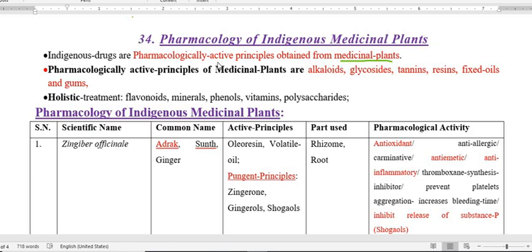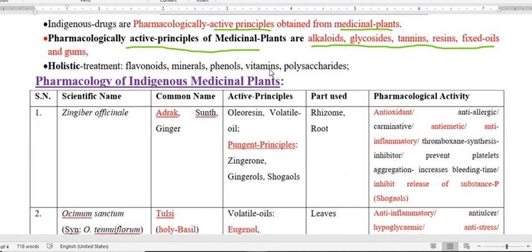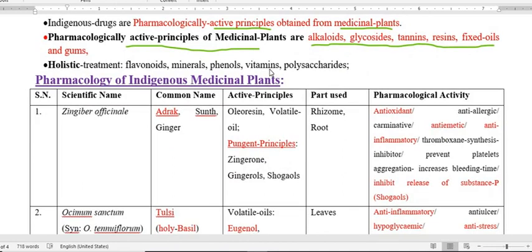The active constituent or the active principle which is pharmacologically active may be either alkaloid, glycoside, tannins, resins, fixed oil, and gum. So the active principles of the medicinal plant are like that I have mentioned.